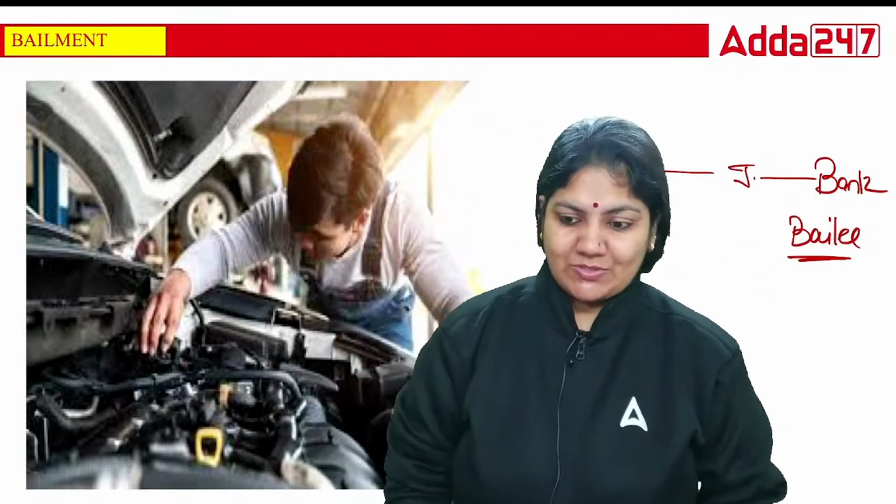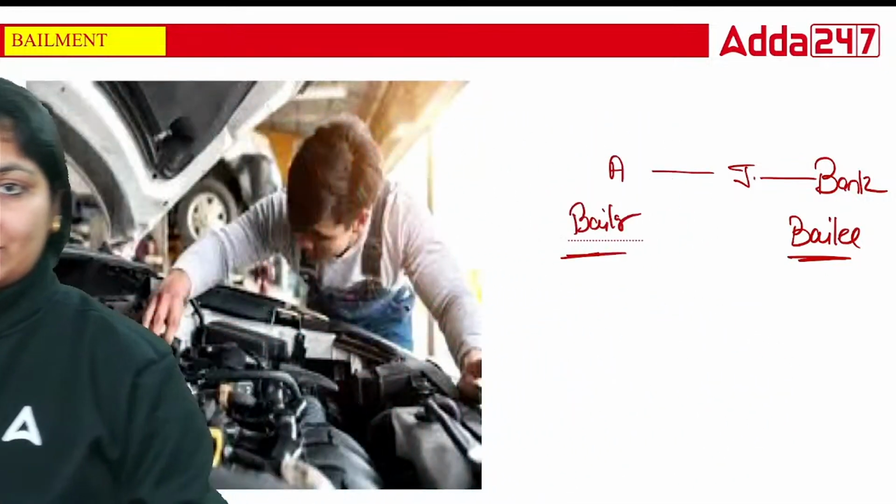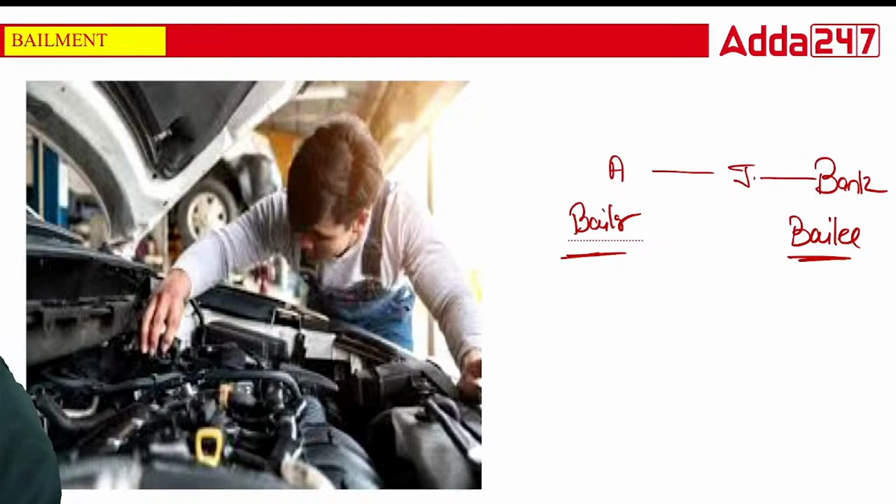Who is responsible? Could you give me the answer? Who is responsible, class, if the thief takes it?